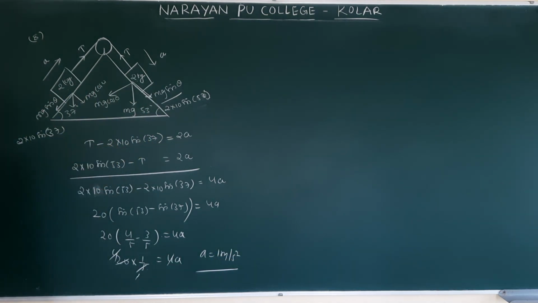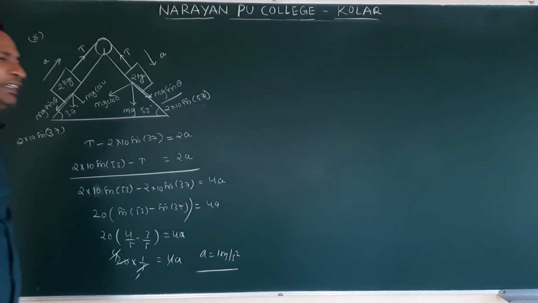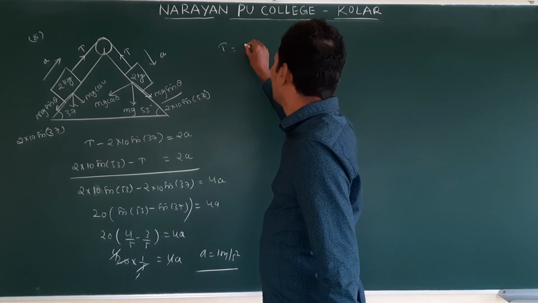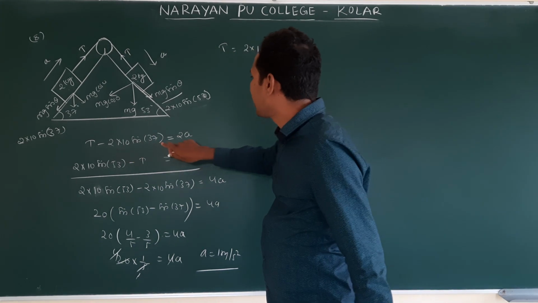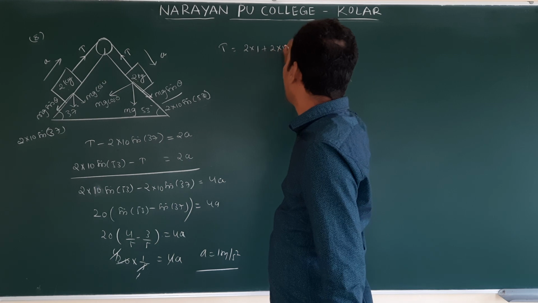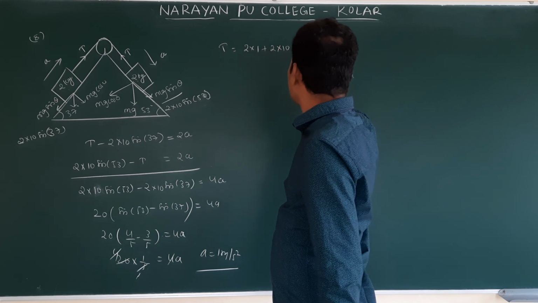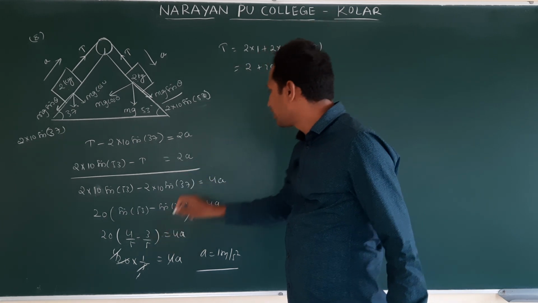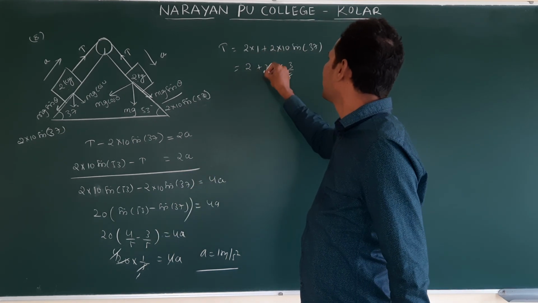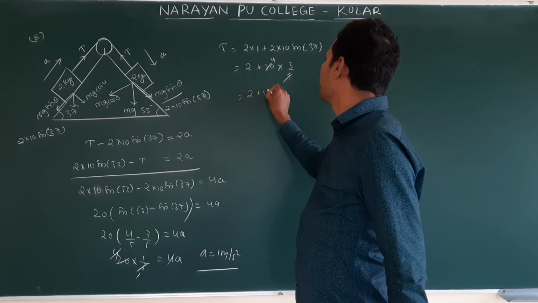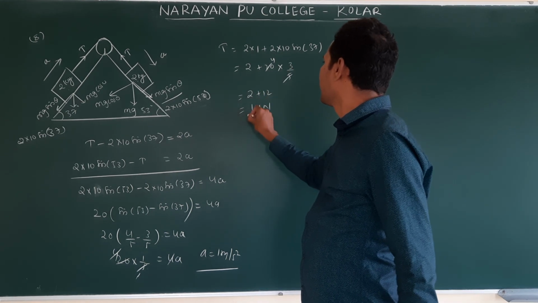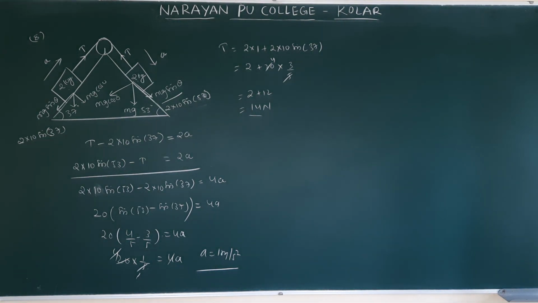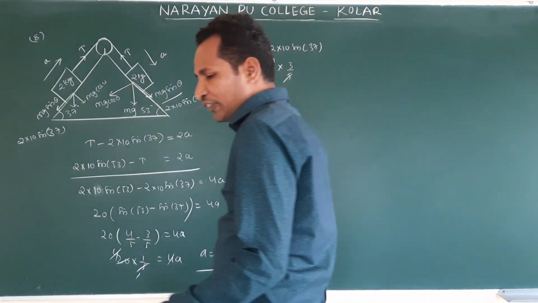The a value, substitute in any one equation, we will get the tension T. Okay, substitute in the first equation. Then T is equal to what? 2 into 1, this term comes to this side, plus 2 into 10 sin 37. So this is 2 plus 20. Sin 37 value is 3 by 5. 5 ones are 5, 5 fours are 20, 2 plus 12. It is 14 Newton. Okay, so these are all different kinds of questions.